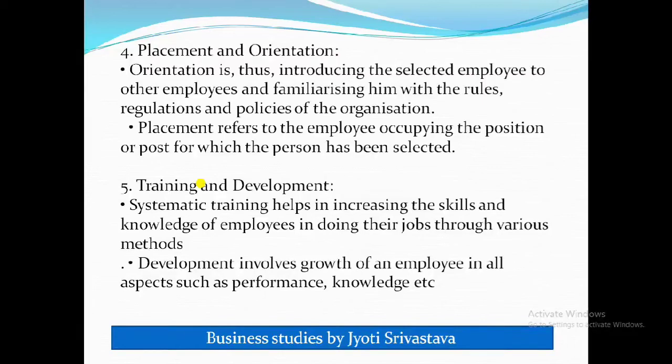Then training and development. Systematic training helps in increasing the skills and knowledge of employees in doing their jobs through various methods. Development involves growth of an employee in all aspects such as performance, knowledge, etc. So now let's see what is training and what is development.